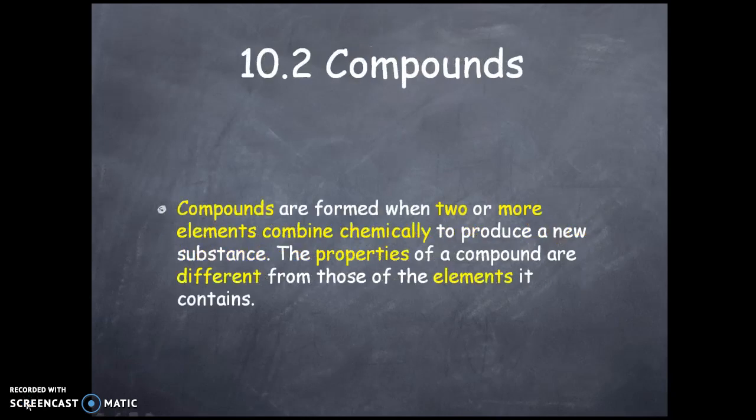Compounds. Compounds are formed when two or more elements combine chemically to produce a new substance. The properties of the compound are different from those of the elements it contains. So in the example of zinc and sulfur, when you mix those, a chemical reaction happens and the product, which is zinc sulfide, we call a compound, which does not have any similarity to zinc or sulfur. So compounds are formed by two or more elements that combine chemically and produce a new substance. That's the compound.